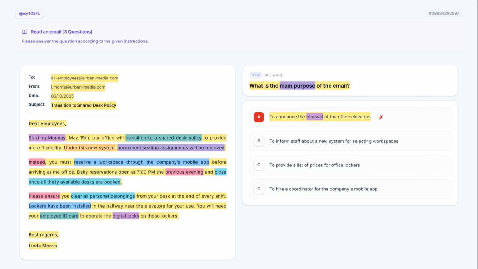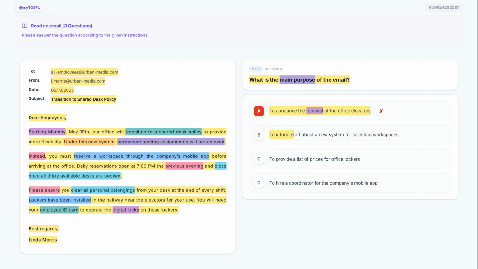Now, let's examine option B. To inform staff about a new system for selecting workspaces. This is a strong choice because the text explicitly describes a new system for how staff reserve a workspace. It matches the core intent of the shared desk policy.